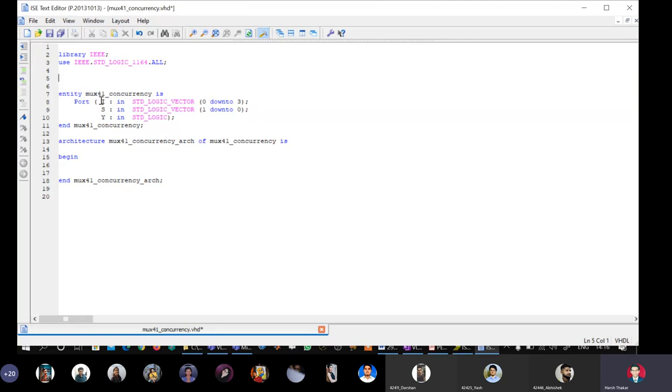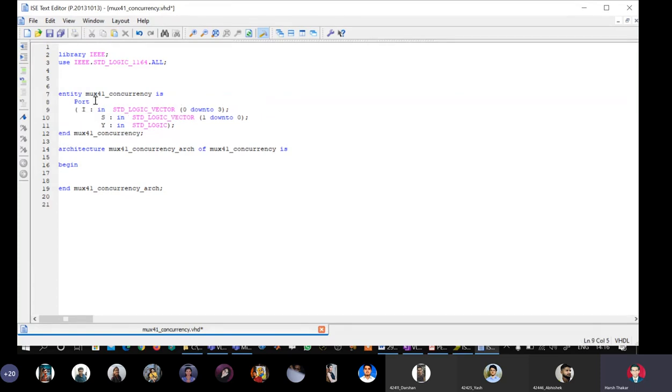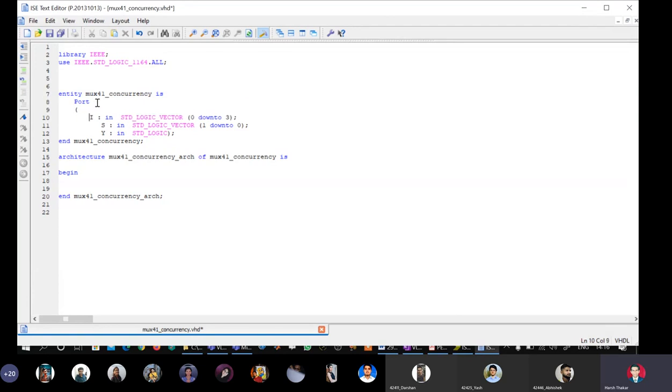Now if you want, we can align it as what we learned in the class. I is in std_logic_vector 0 down to 3. Okay, this is not allowed because, as I told you, to the left of the down to keyword there has to be a larger number, and to the right it has to be a smaller number. This rule is followed in the definition of S. So S is defined as input and std_logic_vector 1 down to 0.